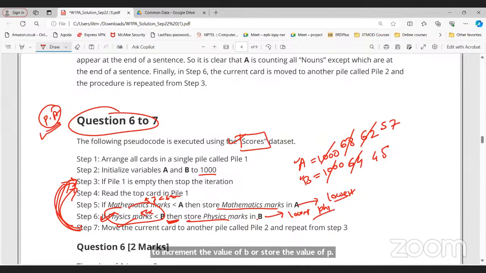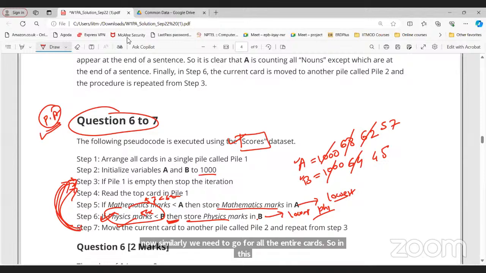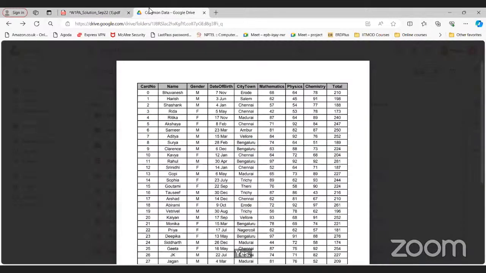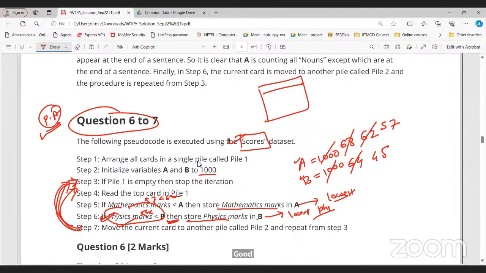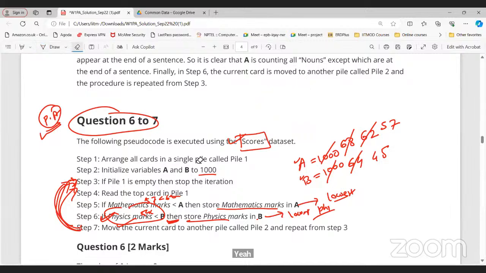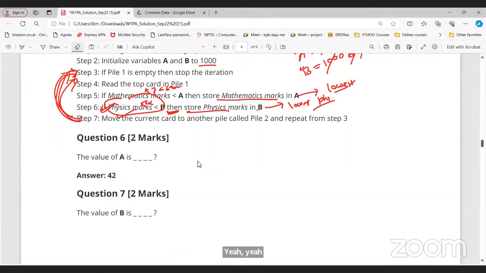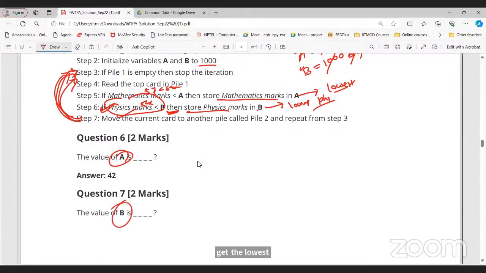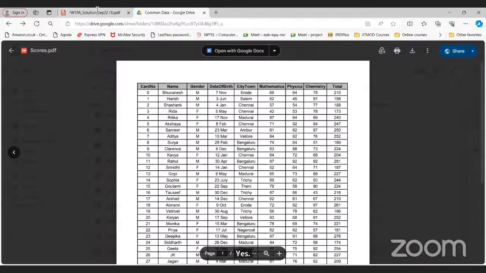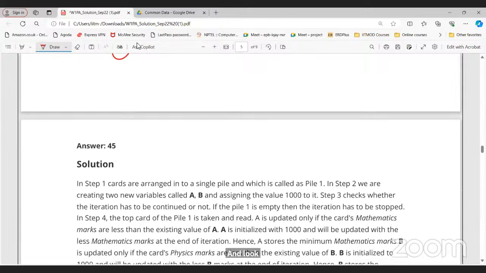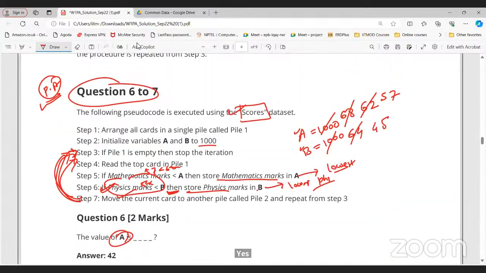Is this question clear to everyone? Yes. So see, in the exam, you will not get this type of data. You will get the template. So what you can do, you can just consider any 5 sample demo data like this and then try to execute if you're not able to understand from the code. For this question you have to go through the entire data set and find out the value of A and B, that's it.